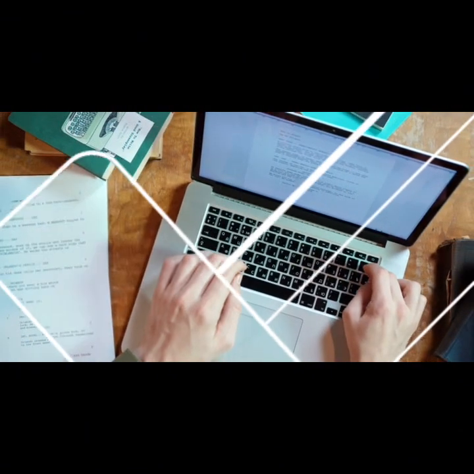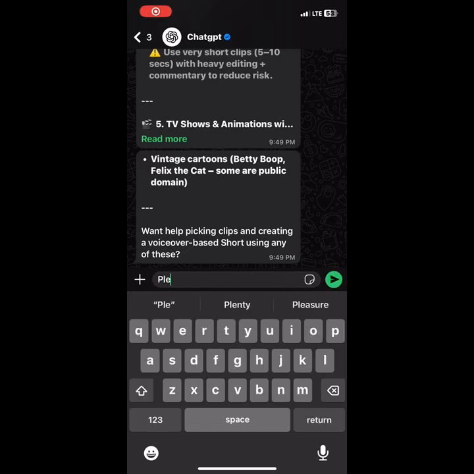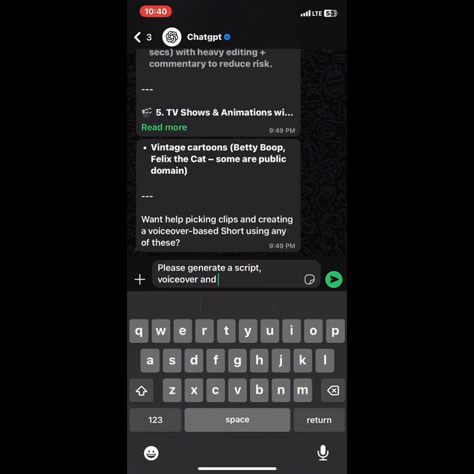So once you get to your ChatGPT, as you can see at the top of my ChatGPT, I have it saved on my WhatsApp. So you're going to be exact, be intentional, be very, very clear on what you want ChatGPT to do for you. That's how to get the best out of ChatGPT.